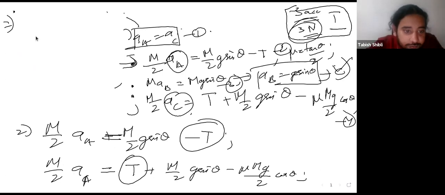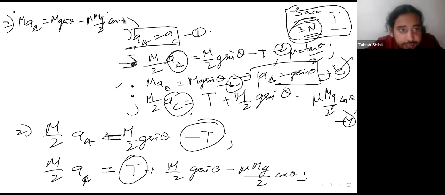So on adding these 2 equations, what do you get? You get M by 2 AA plus M by 2 AA, which just becomes MAA, and m by 2 g sine theta plus m by 2 g sine theta just add to give mg sine theta. The T's cancel out, and you have a minus mu mg over 2 cos theta. Lovely. So your acceleration of A is just equal to g sine theta minus mu g over 2 cos theta. So this is your A acceleration.